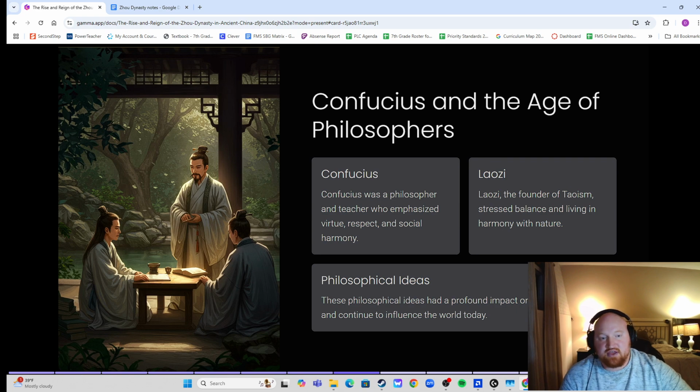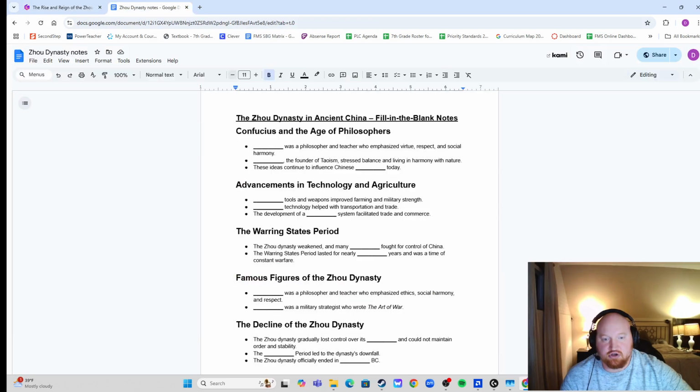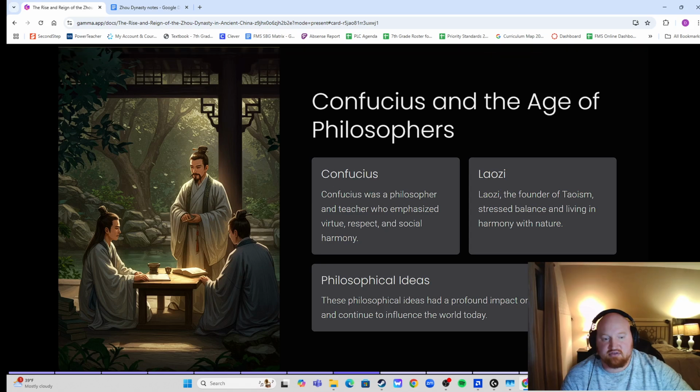And you got this guy over here. His name is Lao Tzu. He's the founder of Taoism that stresses balance and living in harmony with nature. These ideas continue to influence Chinese culture today.